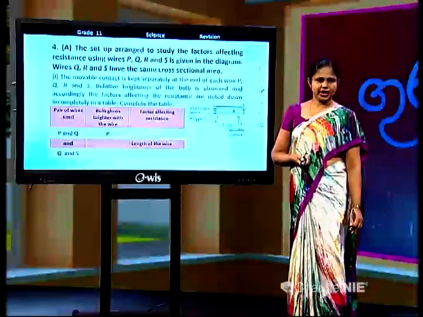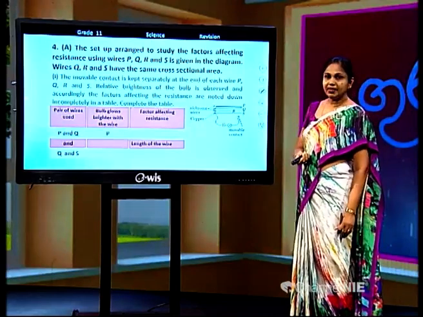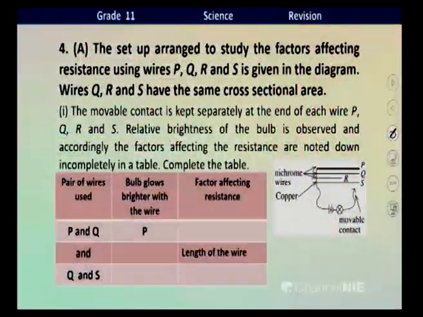Now the fourth question, children. Here the setup is arranged to study the factors affecting resistance using wires P, Q, R, S. Children, these you can see in the diagram. P, Q, R are all nichrome wires. P and Q: P has a greater diameter, higher thickness, Q less thickness.